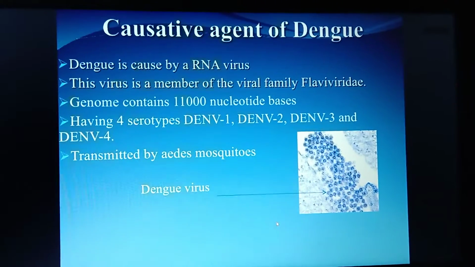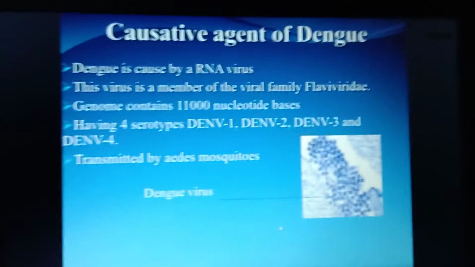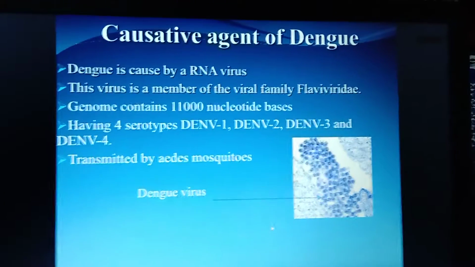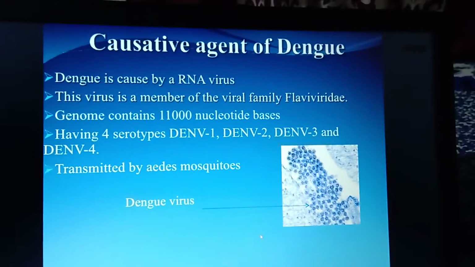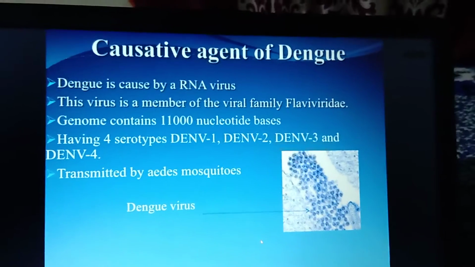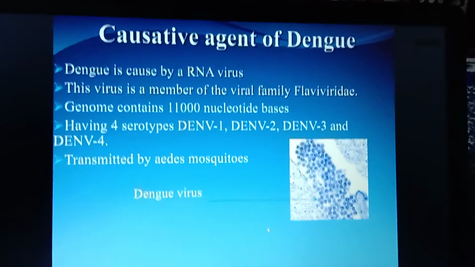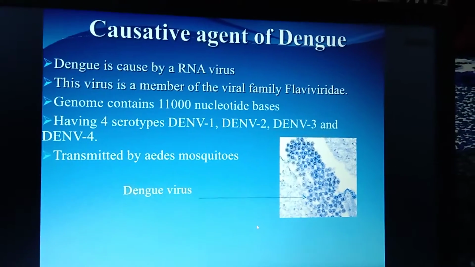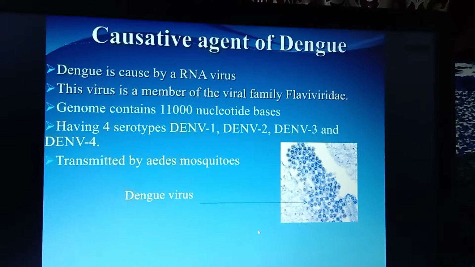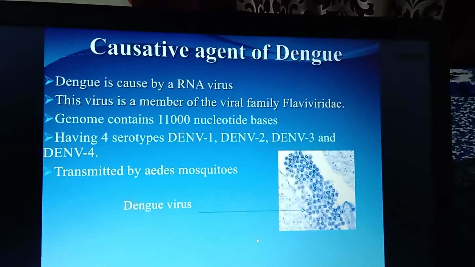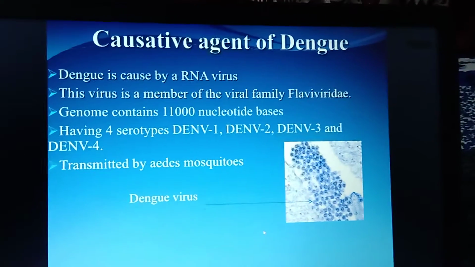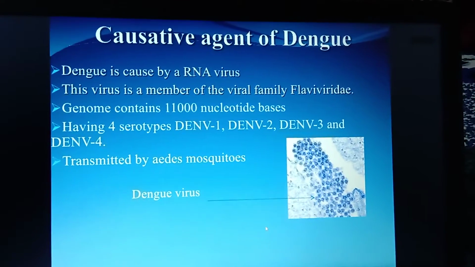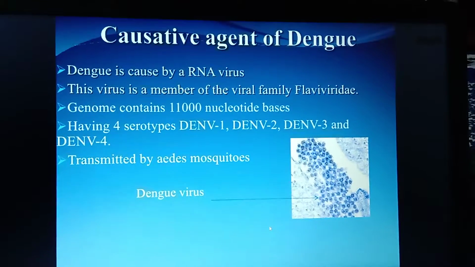The virus is again subdivided into 4 serotypes, that is dengue 1, dengue 2, dengue 3 and dengue 4, and according to that they categorize which type of dengue fever it is. This dengue fever is mostly a mosquito borne disease. What type of mosquito causes dengue fever? That is the Aedes mosquito.